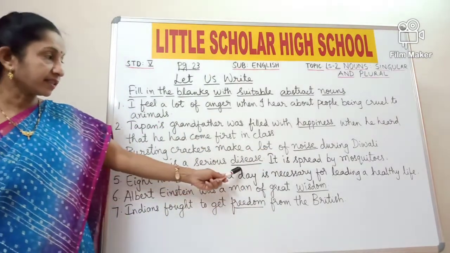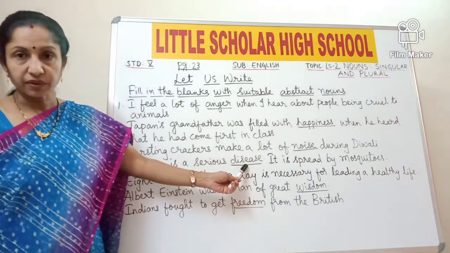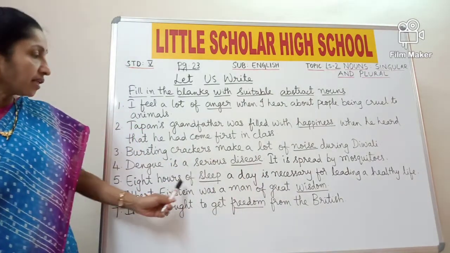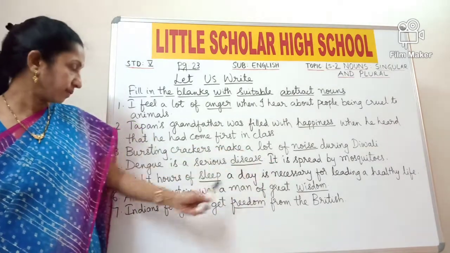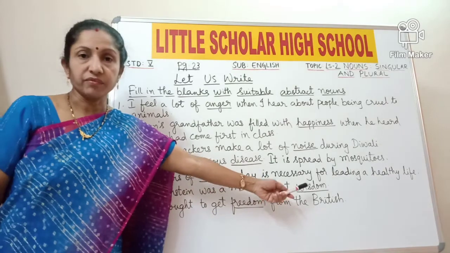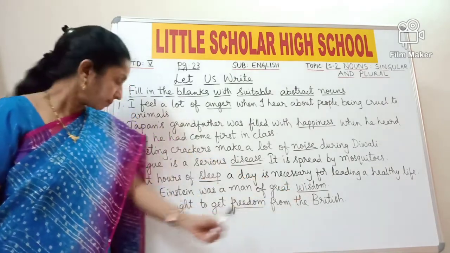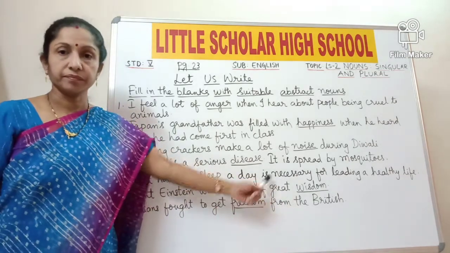Dengue is a serious disease. It is spread by mosquitoes. Disease is an abstract noun. 8 hours of sleep a day is necessary for leading a healthy life. Albert Einstein was a man of great wisdom. Wisdom is again an abstract noun. Indians fought to get freedom from the British.